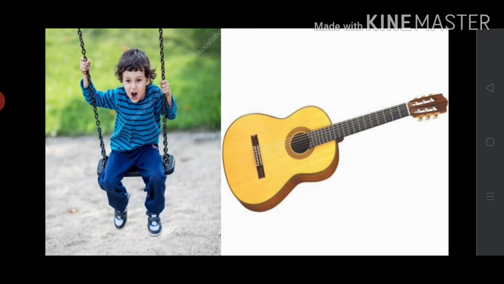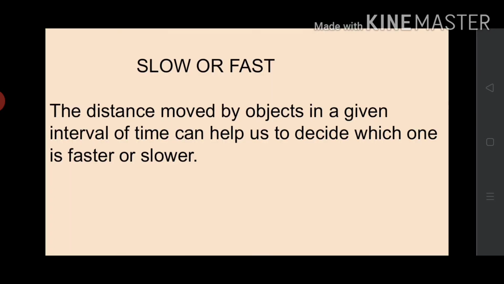Okay, so three types of motions are there: straight line, circular and periodic motion. Now let's discuss about slow or fast. We know that some vehicles move faster than others. Even the same vehicle may move faster or slower at different times.